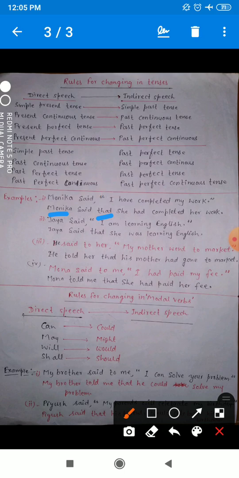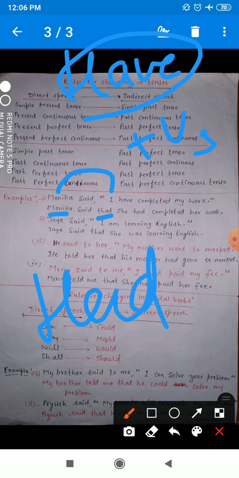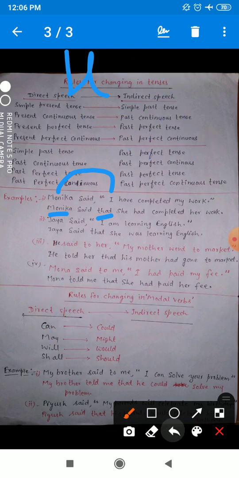So I will change according to Monica, so that is why I have mentioned she in place of I. And you know have plus third form of the verb represents present perfect tense, and I have told you present perfect tense will change into past perfect tense. So that is why have will change into had. Okay, so that is why I have mentioned here had completed.